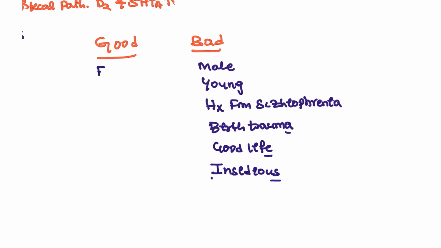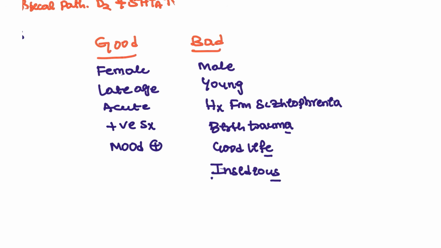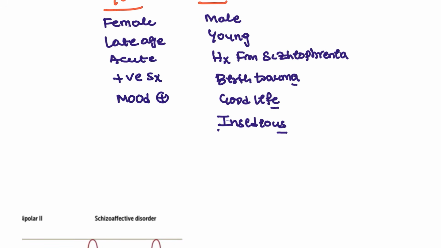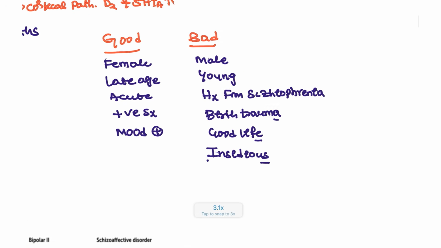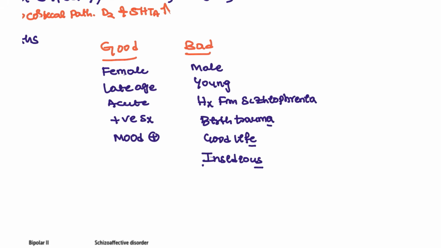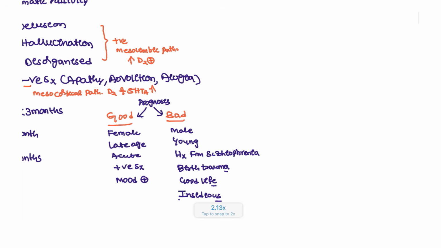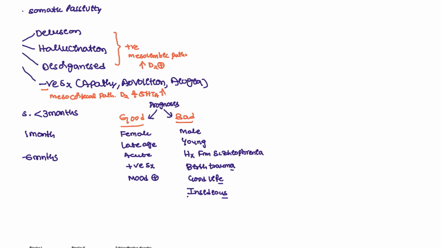But coming back to the good prognosis, it is mostly female patients, with a very late age of onset and acute incidence, and the patient has more positive symptoms than negative symptoms. The patient has a mood syndrome, a family history of mood disorders but no schizophrenia, and all this points to a better prognosis. So this is about the prognosis of the patient. You can remember it with the mnemonic of that movie, A Beautiful Mind. After your exam you can watch it. This is one of the best films, and I would recommend it to you guys.